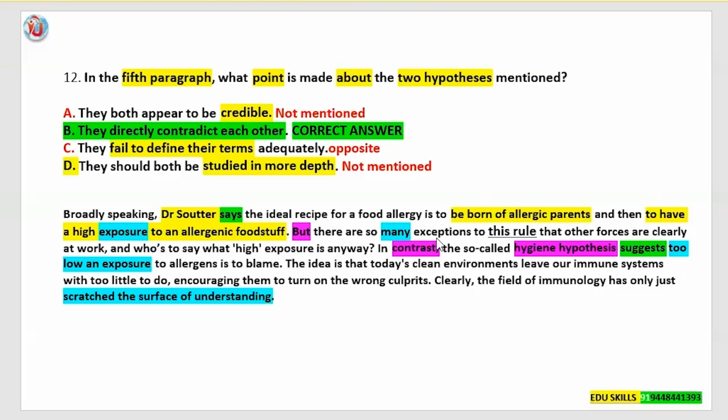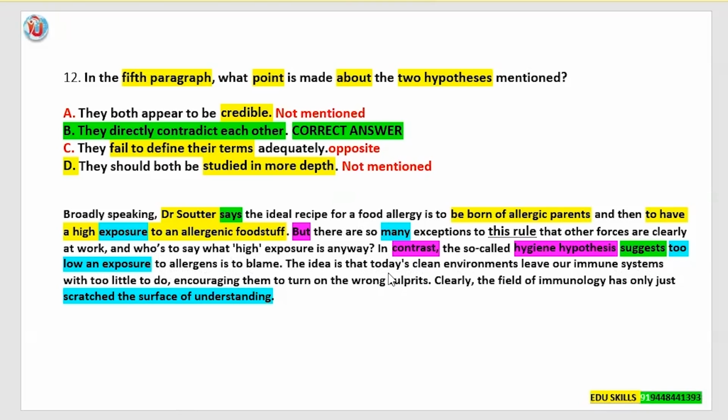But there are so many exceptions. Many, again, is a scale expression. Exceptions to this rule that other forces are clearly at work. And who's to say what high exposure is anyway? So they are not very sure what is exactly affecting the people who are allergic. In contrast, it is telling, the so-called hygiene hypothesis suggests, again, suggests too low an exposure to allergens is to blame.